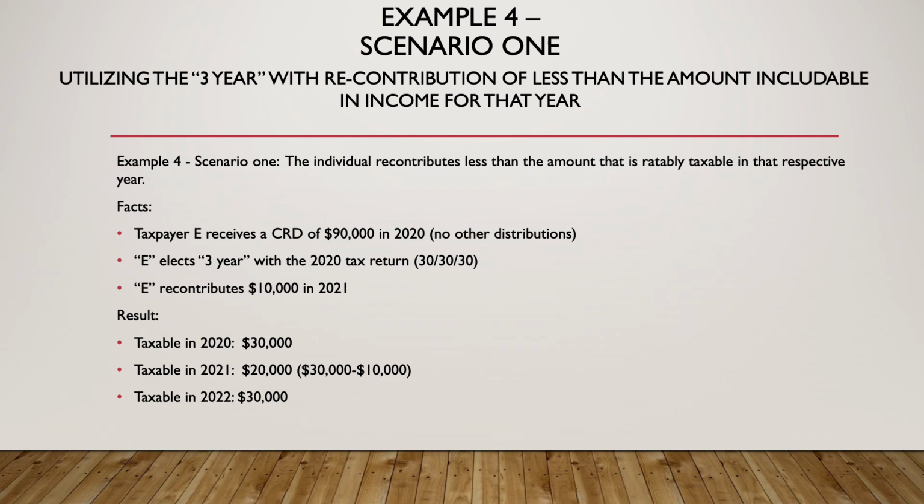So basically, this is where they're utilizing the 3-year rule, and they recontribute less than the amount that's ratably taxable in that year. So once again, we have taxpayer E, this time receiving a CRD of $90,000 in 2020. They elect the 3-year with the 2020 tax return, so $30,000, $30,000, $30,000 per year. And then taxpayer E recontributes $10,000 in 2021. So the result is, for 2020, $30,000 is taxable. For 2021, $20,000 is taxable, which is the 30 less the 10 recontribution. And in 2022, $30,000. Once again, that's pretty straightforward.